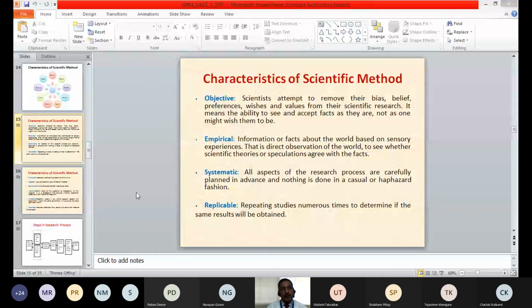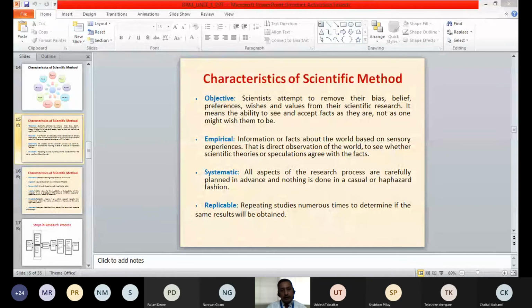And third, it should be systematic. The scientific method needs to be systematic. All aspects of the research process are carefully planned in advance, and nothing is done in a casual or haphazard fashion. So systematic means it is step by step. The flow of the process needs to be planned in advance. It should be put into a logical sequence so that the research can be conducted in a smooth way. It should not be conducted in a casual manner or haphazard fashion. So we call it systematic.